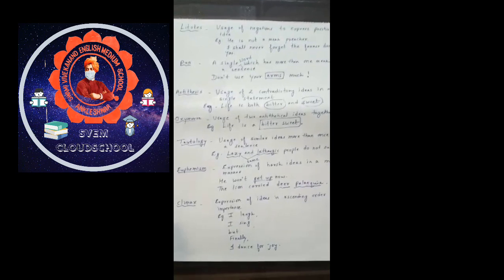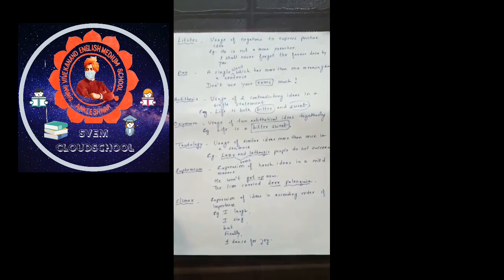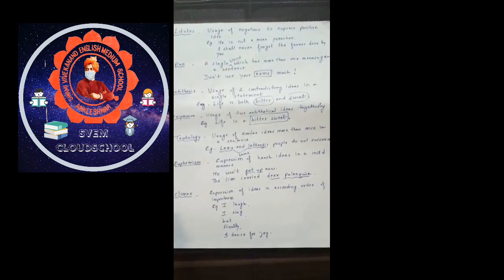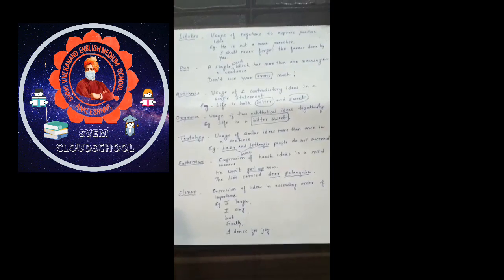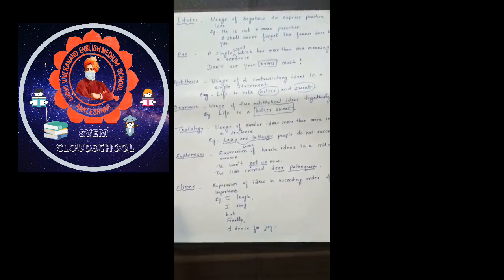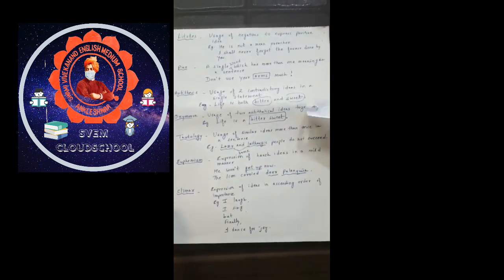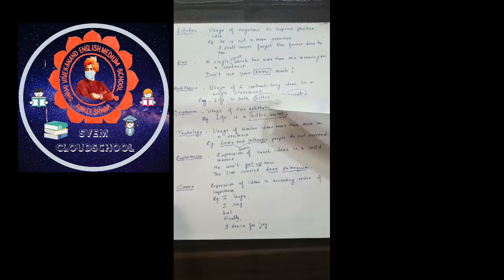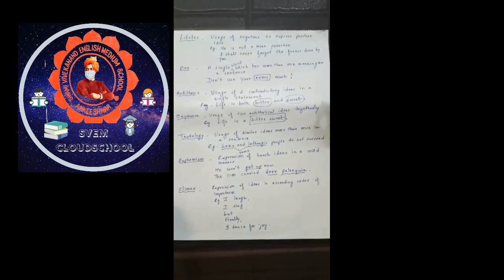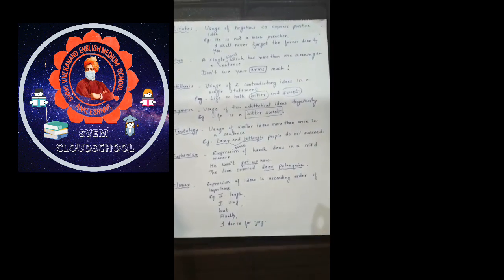The next figure of speech is antithesis. The usage of two contradictory ideas in a single statement is antithesis. Example, life is both bitter and sweet. Two antonyms, bitter and sweet, are used in a single line.